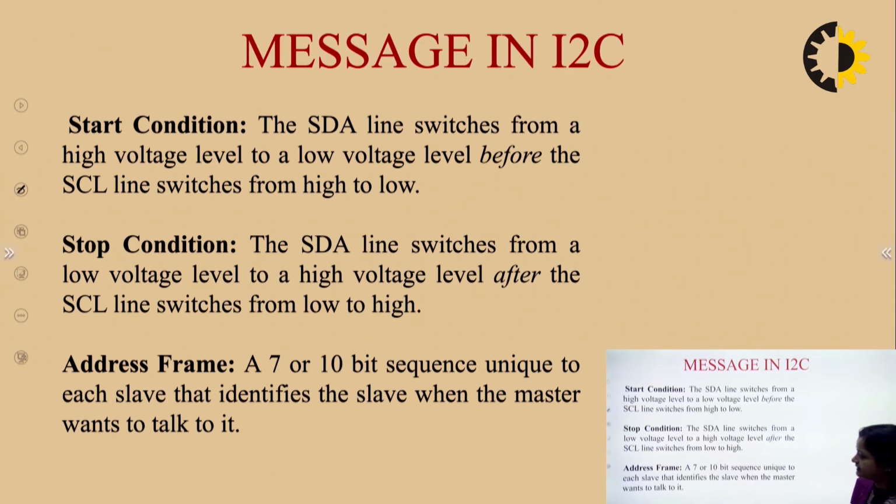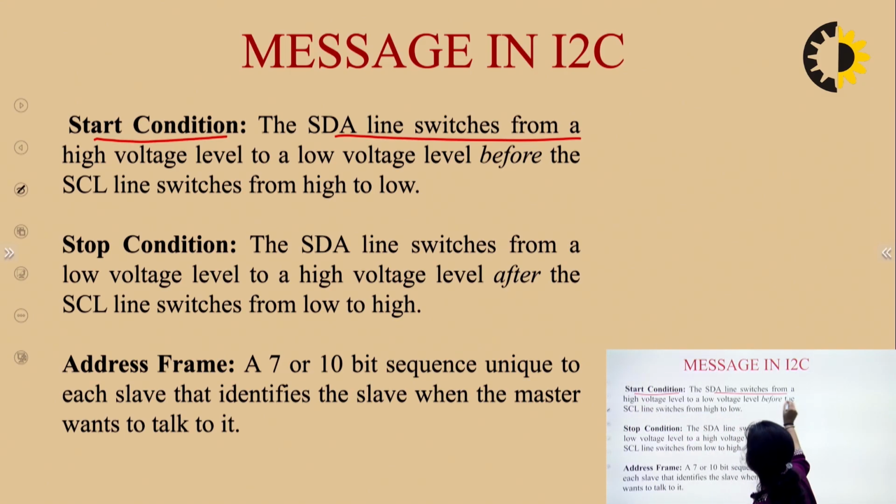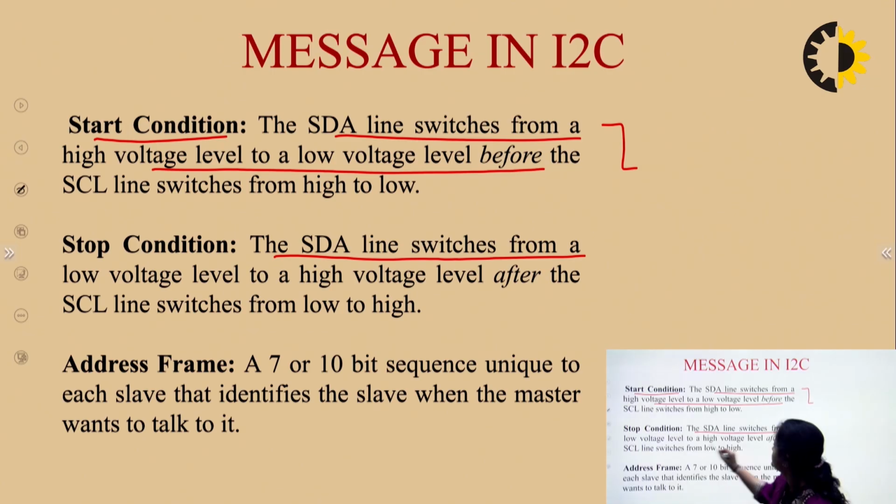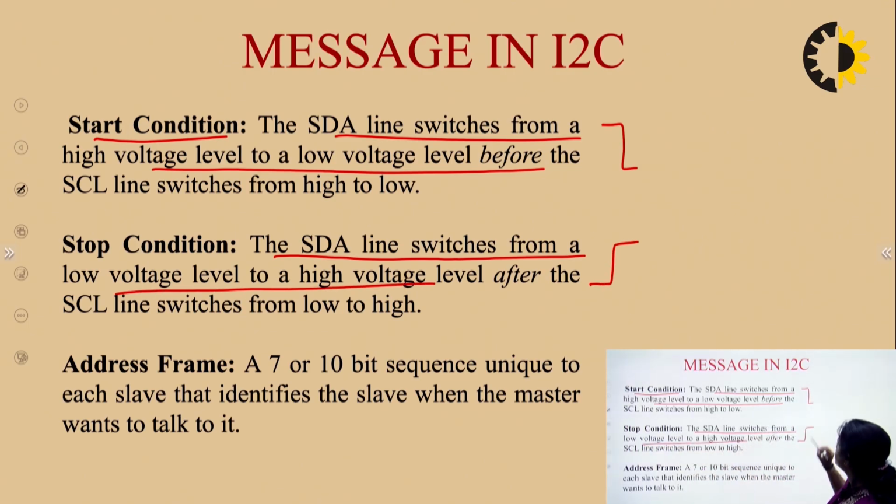Let us check these frames one by one. Start condition: the SDA line switches from high voltage level to low voltage level, that is like this, before SCL switches from high to low. This is called start condition. Stop condition: the SDA line switches from low voltage level to high voltage level to mark the stop condition. This is the stop condition where the SDA line switches from low voltage to high voltage level.